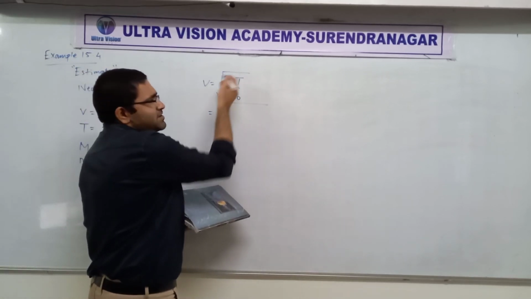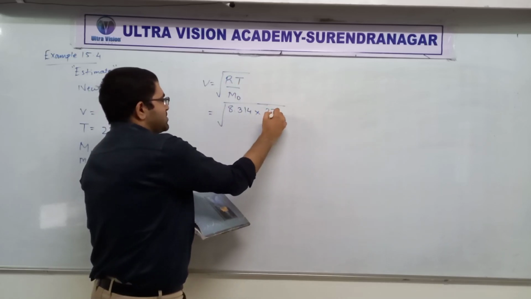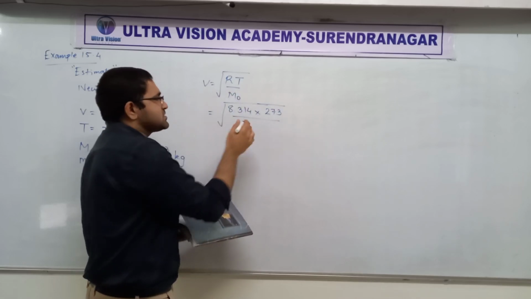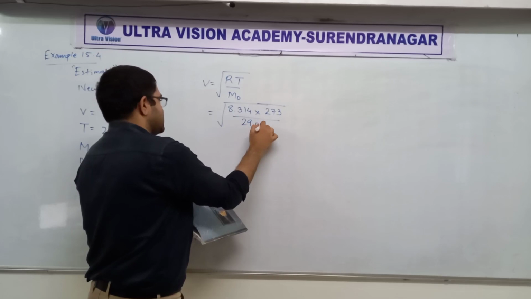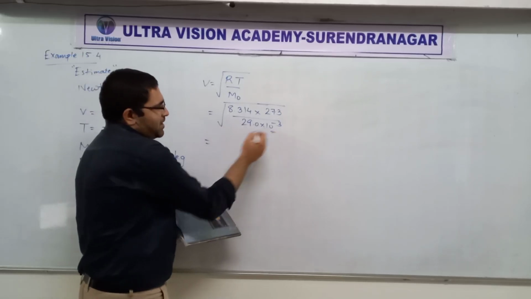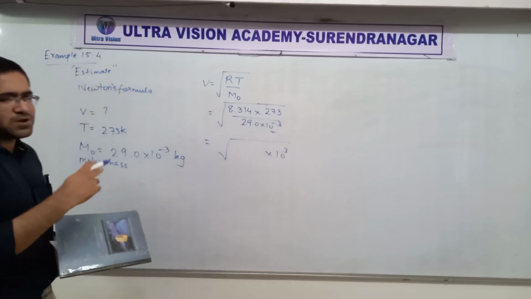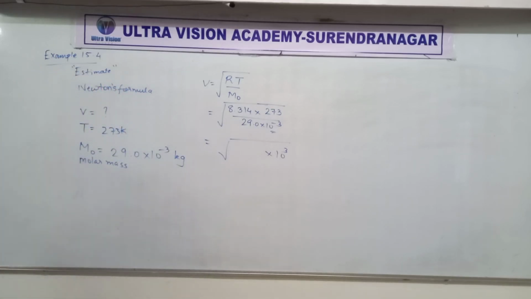So this is going to be R, 8.314. Assuming you have a calculator, shouldn't be a problem. 273 divided by molar mass given, 29.0 into 10 raised to minus 3. Come on, do this calculation. Hurry up, everyone. Be careful of the power, because if the power is odd, you cannot take square root, so you'll have to shift it.